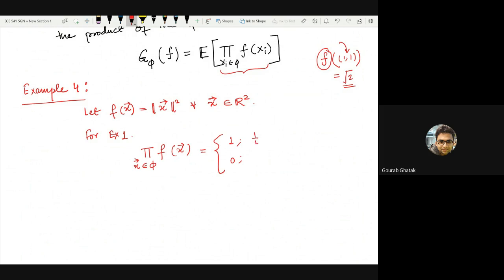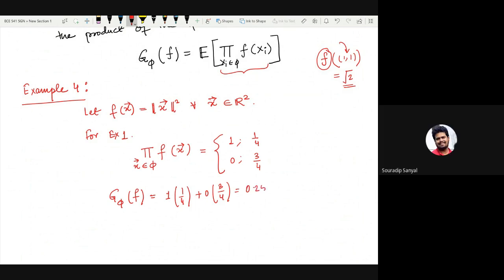This occurs with probability 1 by 4 and 3 by 4 respectively. As a result, the expected value of this product, which is given by the probability generating functional, is simply 1 times 1 by 4 plus 0 times 3 by 4, which is 1 by 4.